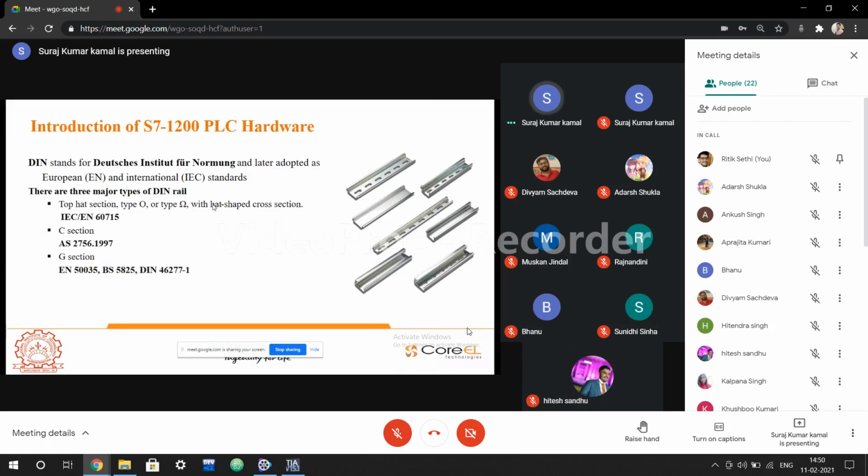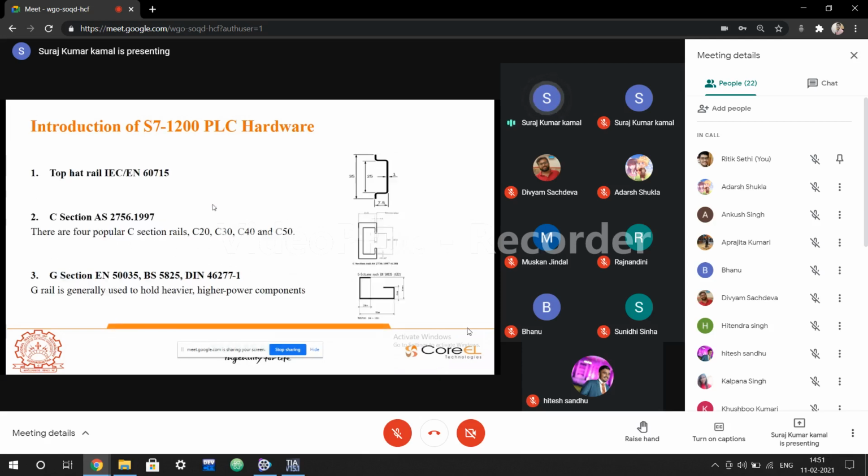Okay, so this is EN, Dutch International Norms, and IEC, International Electrotechnical Commission. These are the standards which will take care that all these hardware equipment are in proper shape and dimension. Okay, so there are 3 major types of DIN rail. One is top hat, typo, or omega with hat-shaped cross-section. Hat-shaped why? As you can see, if you twist it this way, it will look like a hat. That's why it is called a hat type.